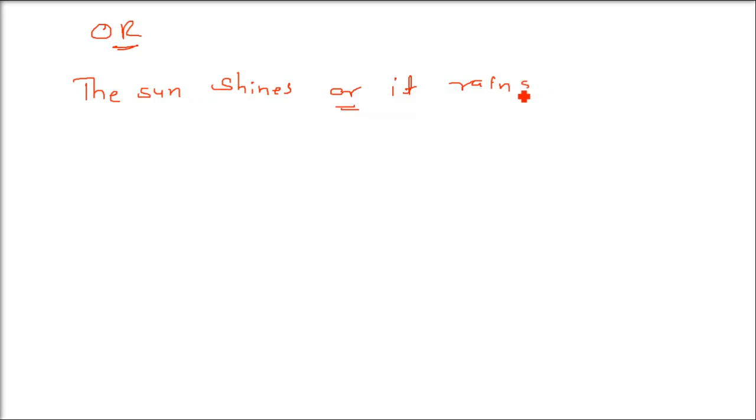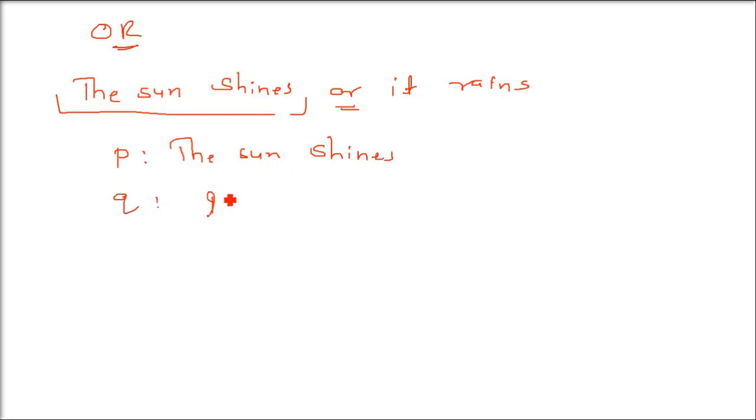Now, these two statements are somewhat related, but we are not actually talking about English here. We are talking about two parts, two statements which have given us the compound statement. So P is the sun shines, and Q is it rains. When we combine these two statements, OR will give you false when both are false, otherwise always true. Did you get the idea? AND will only give you true when both are true.